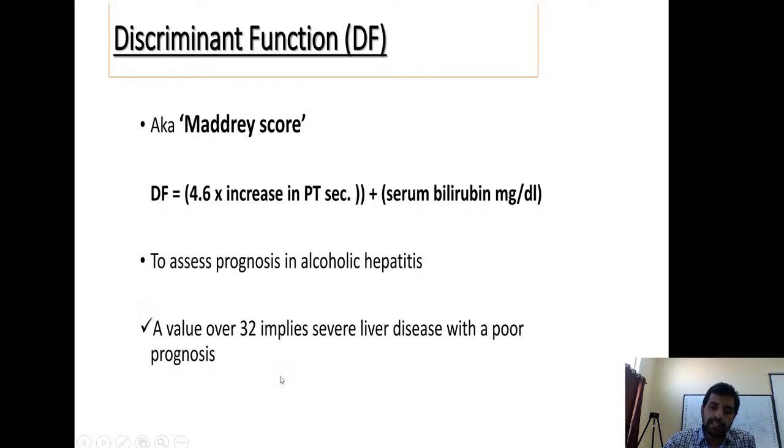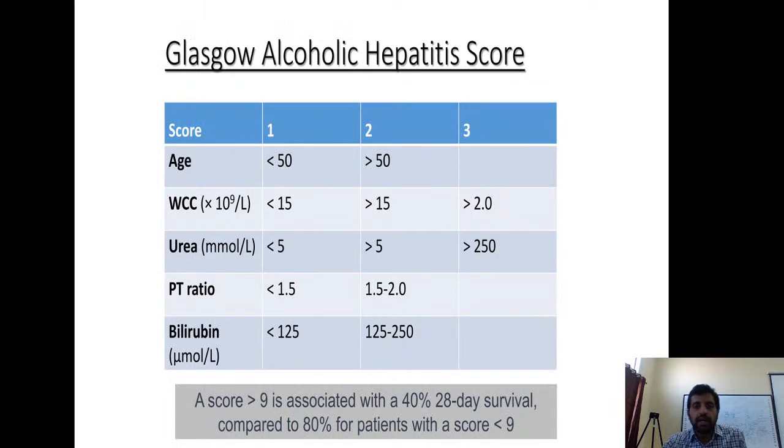If this is more than 32, it is called a positive Maddrey's discriminant function. And in these patients, if you give steroids, there will be improvement in mortality. So severe alcoholic hepatitis, we can treat with steroids if it is more than 32.